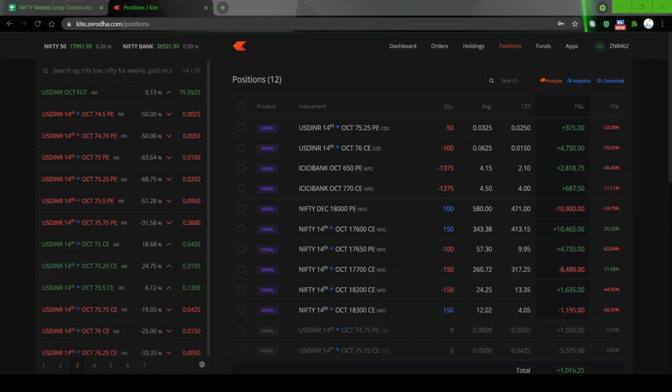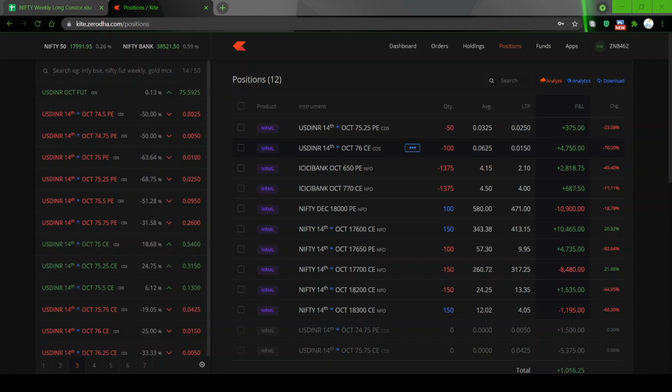You can see here what I have done. The profit in the call is somewhere about 4,750 and the profit on the put is 375 rupees. So together you consider that it is 5,125 rupees. So 5,125 rupees I collected. So I am yet to collect 2,750 rupees. Tomorrow morning I will see if this trade can be closed, because already I am in profit, because I have already recovered whatever loss was here. That loss has been already covered with this profit, and whatever I am going to get, I am going to get more only.